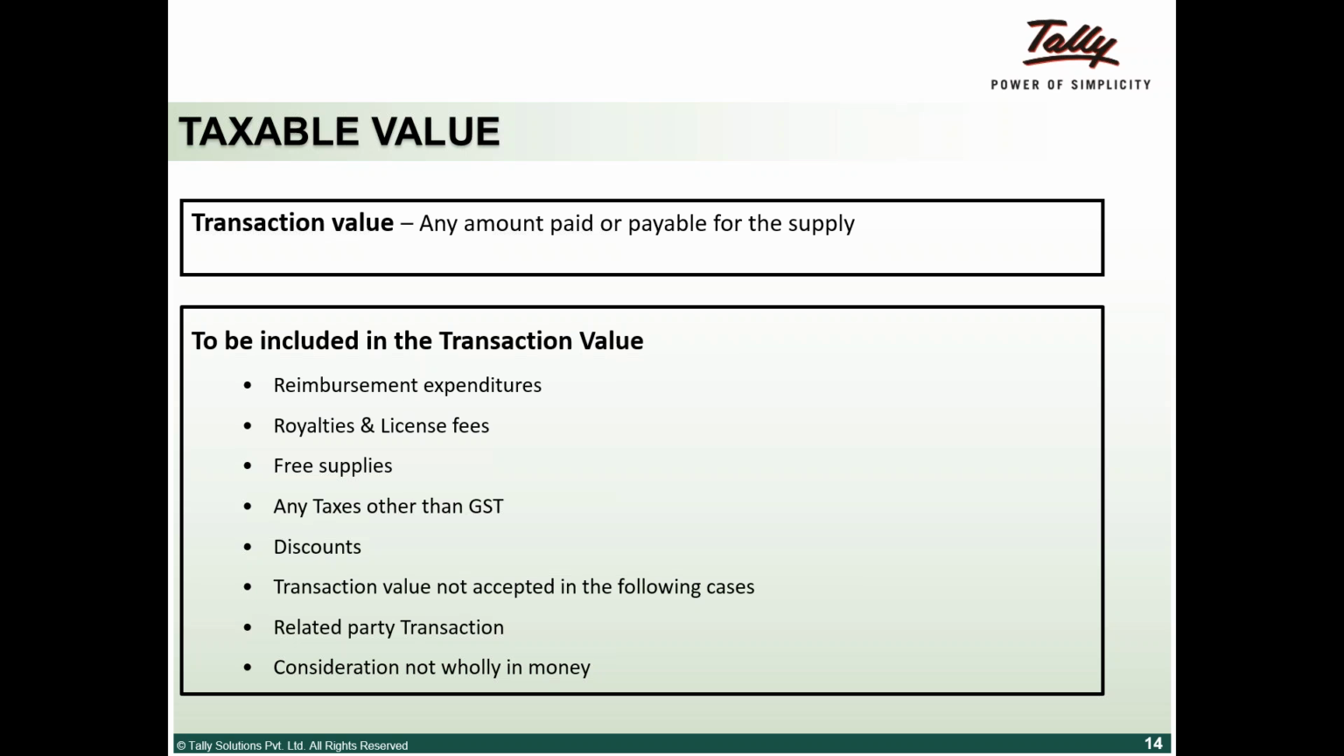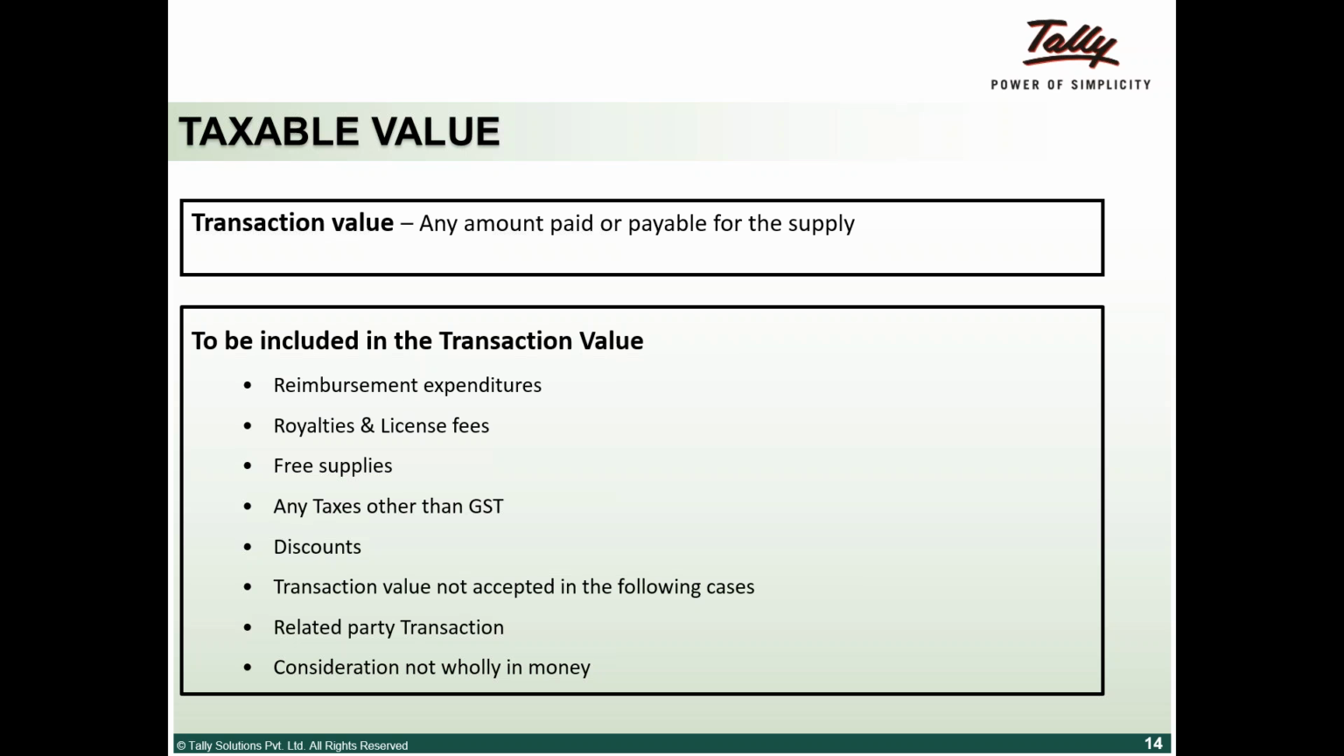So basically, what they are telling is that any amount, whatever you want to call it, charged for a supply is what becomes a transaction value. Earlier, we had this whole confusion around where reimbursement will fall, whether I need to charge tax on it or not. They have now clearly defined that you may call it reimbursement, you may call it royalty, you may call it free supplies.